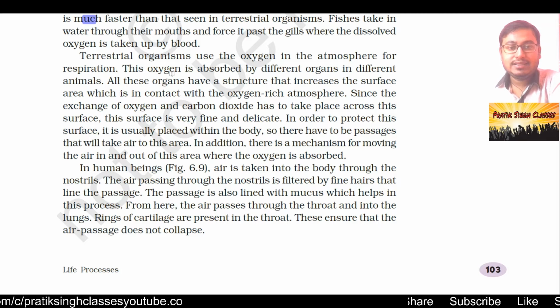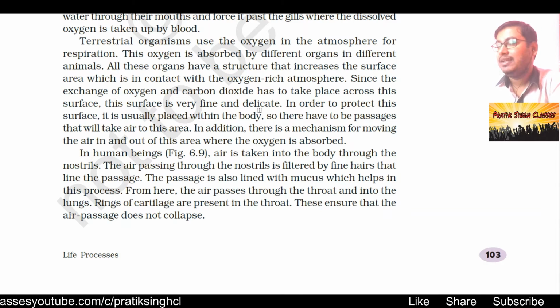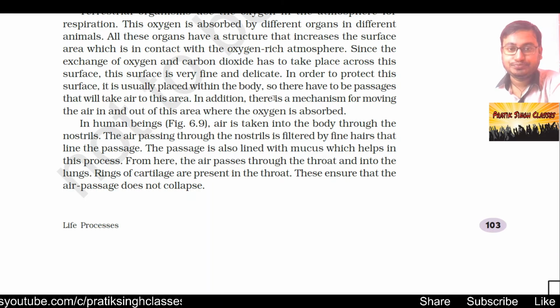The oxygen is absorbed by different organs in different animals. All these organs have a structure that increases the surface area which is in contact with the oxygen rich atmosphere. Since the exchange of oxygen and carbon dioxide has to take place across this surface, this surface is very fine and delicate. In our case it is the lungs. In order to protect this surface, it is usually placed within the body.